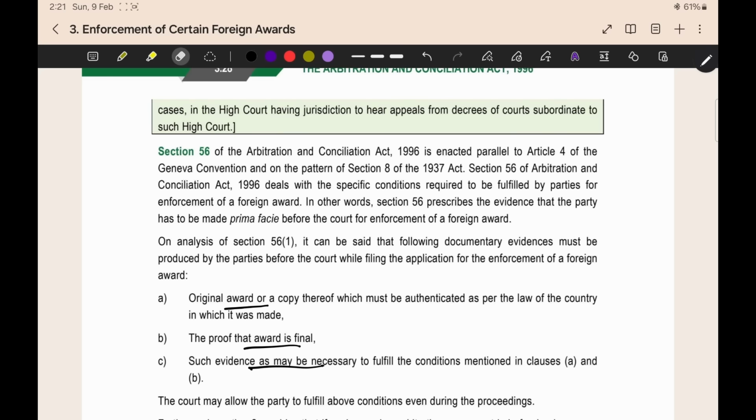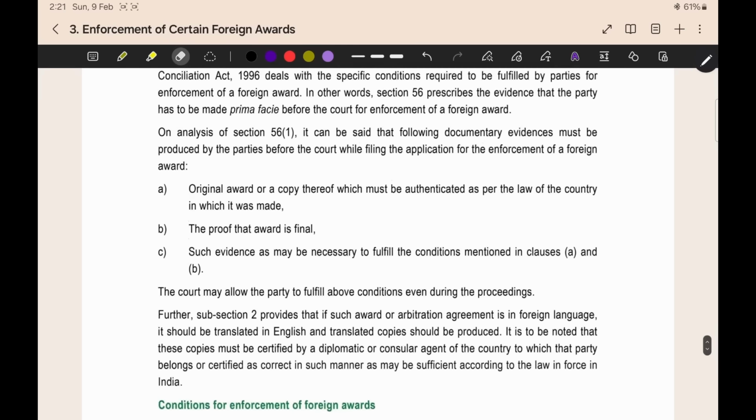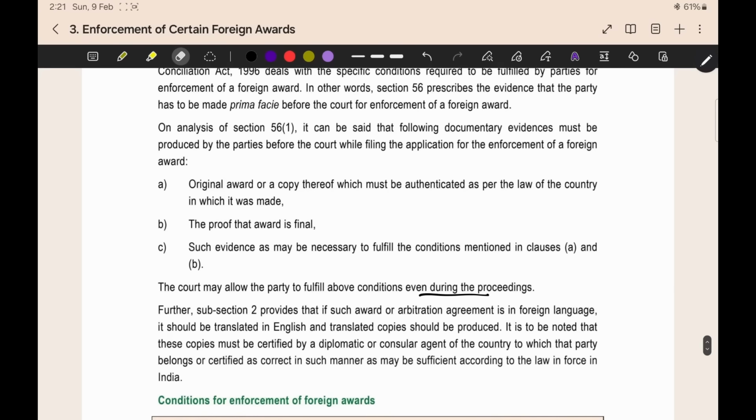The court will allow the party to fulfill the above conditions even during the proceedings. Even after making the application, you can fulfill the conditions. That point is also given here. Diplomatic or consular agent should authenticate the translated copy. That point is also here. This is very much similar to the New York Convention.